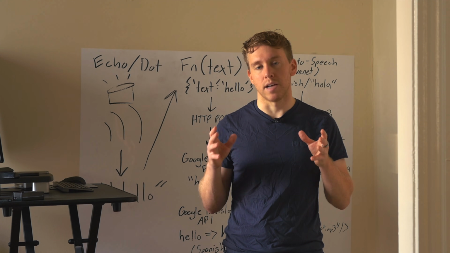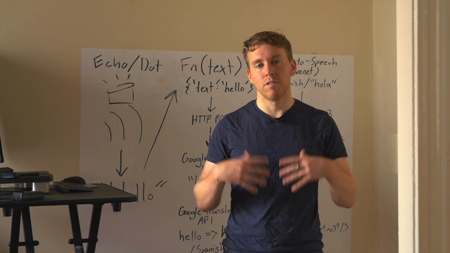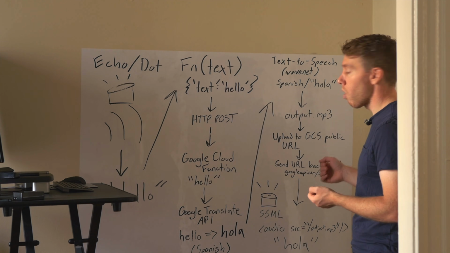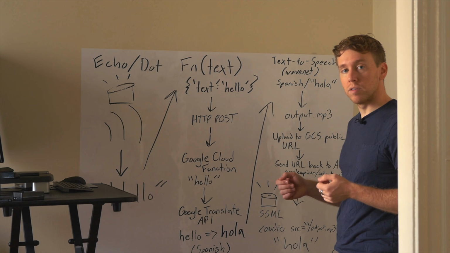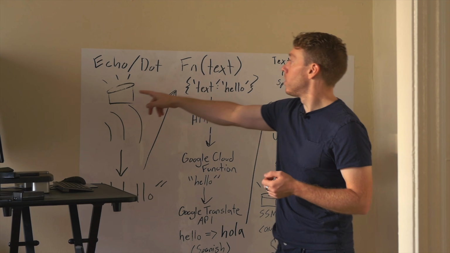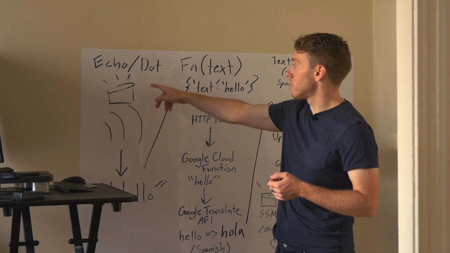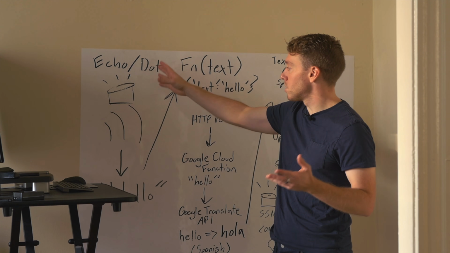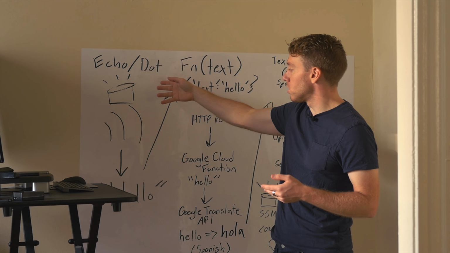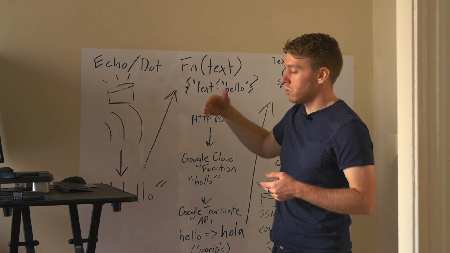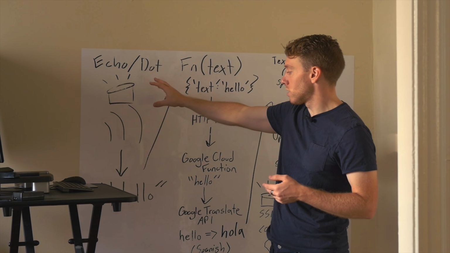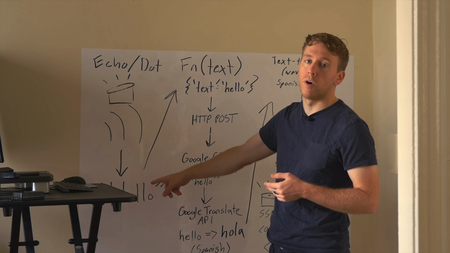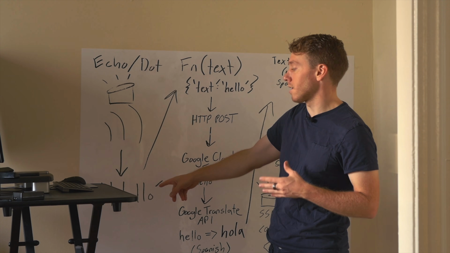I want to give you guys a high-level understanding of how this is going to be architected. And I'm just going to walk you through what this is going to look like from a data flow perspective. So we're going to start up in the left-hand corner here, and you're going to see that we have the Amazon device of choice, either the Echo or the Dot. You're going to dictate some text to the Amazon device. So in this case, maybe we say hello, and that's going to be our target text that we want to translate.